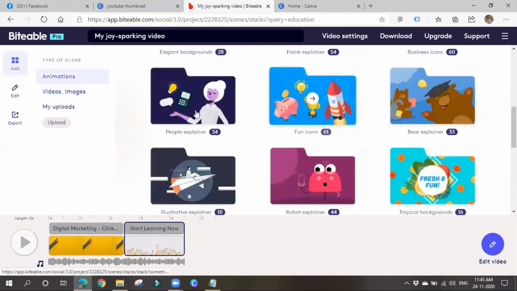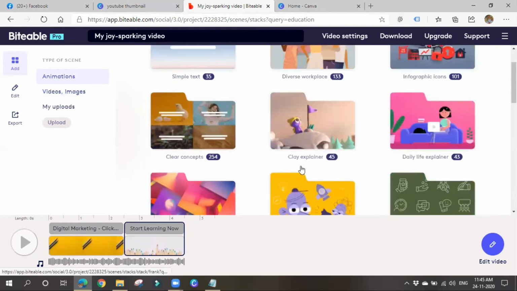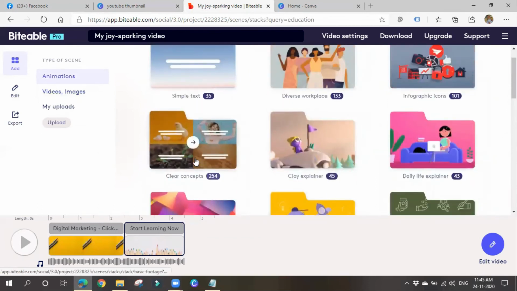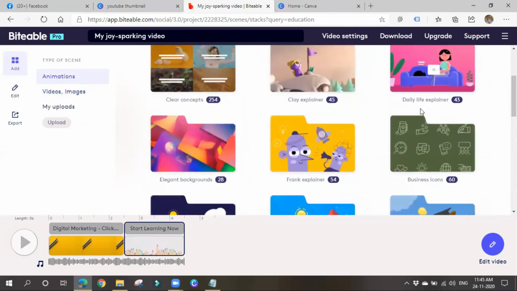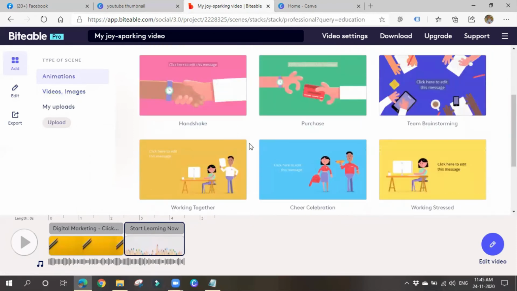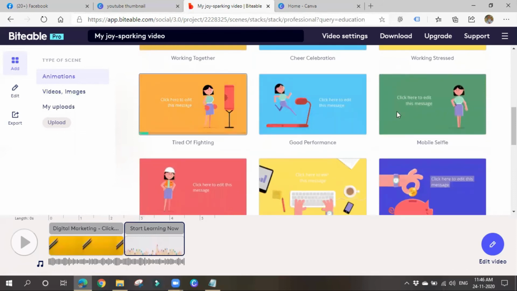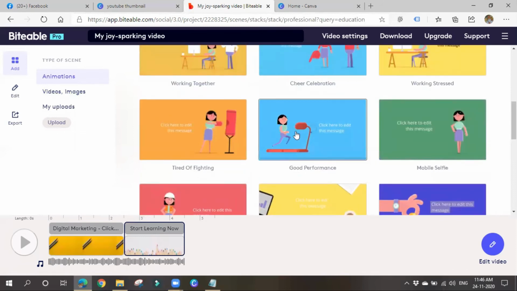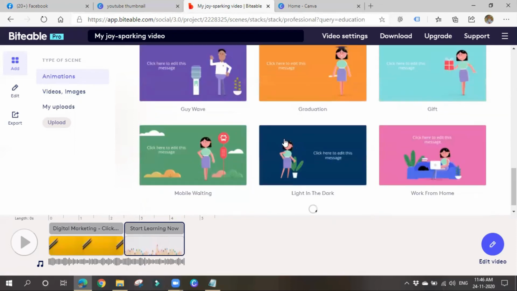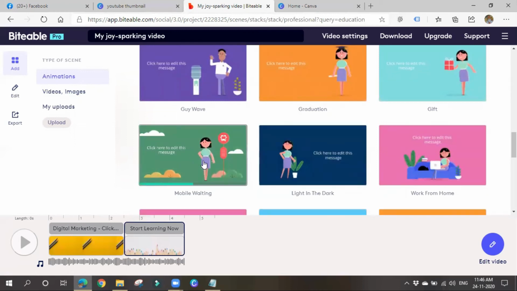You can also go for animations, but in the case of animations, you have to search. See, explainer: if you want to explain about anything, you can go for clear concepts. There are various animated kinds of things, and based on that you have to choose. If you are giving any advertisement, or showing a handshake, you can create a small movie also with animations. You have to choose proper scenes. If you are doing exercises, you can show those kinds of things too. If you are advertising a gym, you can go with this. So you can get some images.